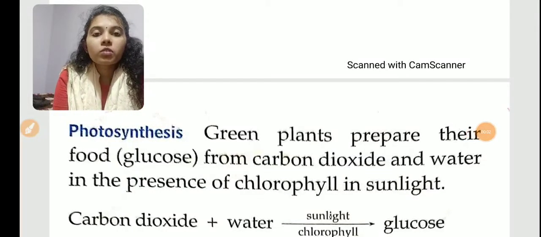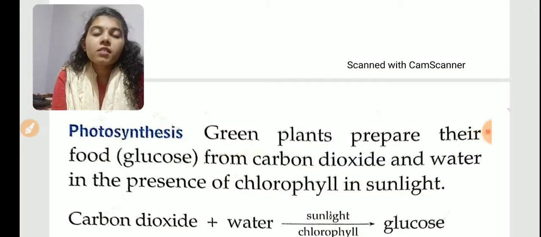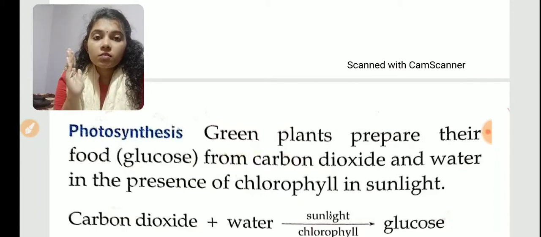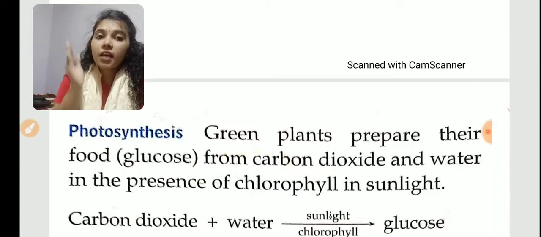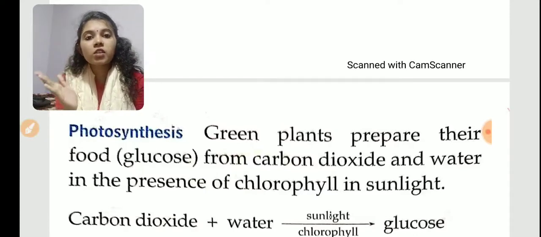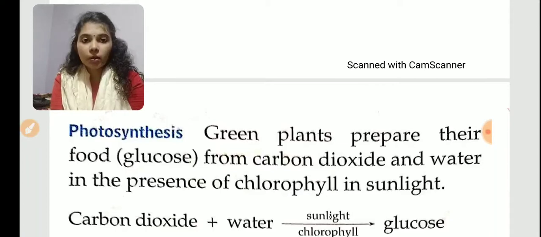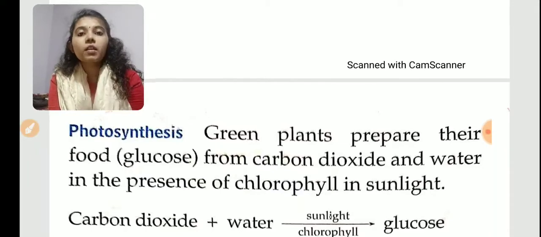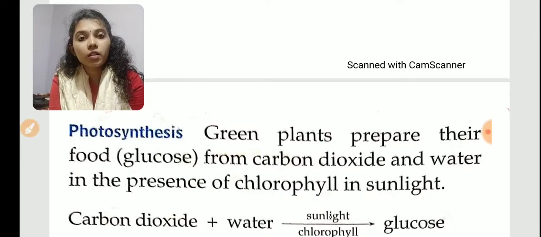Today we are going to continue our chemical changes. So, chemical changes, what do you mean by chemical change? Chemical change means the change in which new substances are formed. One substance changes to another new product. That is called chemical change, and it cannot be reversed by reversing the conditions. We cannot reverse the condition. That is called a chemical change.